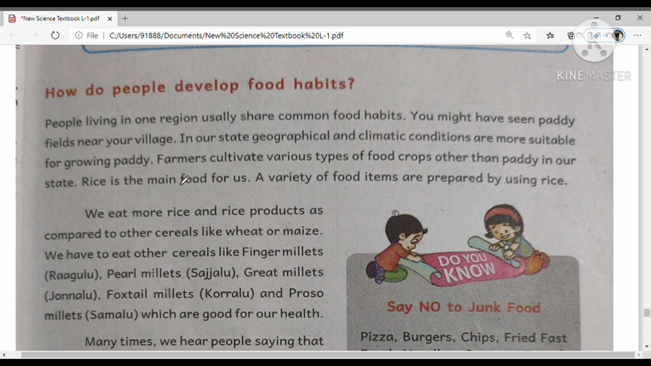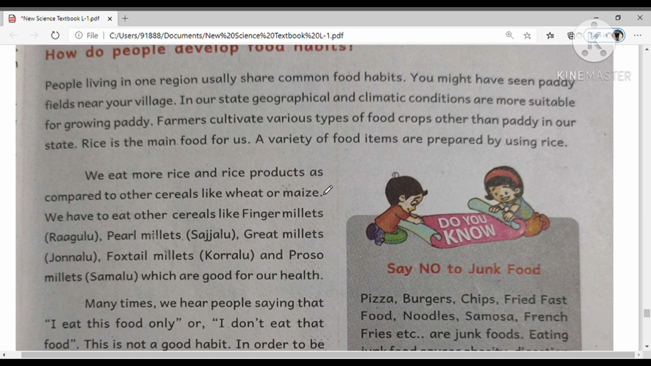Farmers cultivate various types of food crops other than paddy in our state. Not only paddy, but also some varieties of vegetables, sugar cane and some cereals like jowar and ragi are grown in our state. But rice is the main food for us.